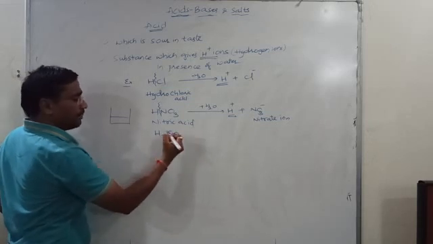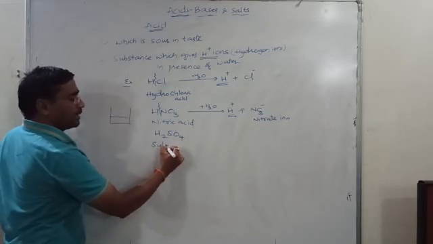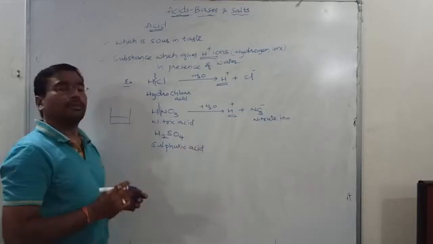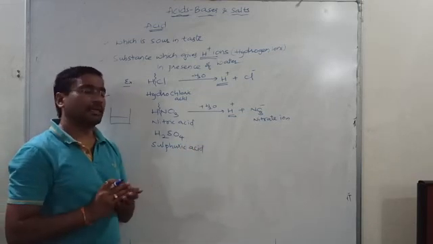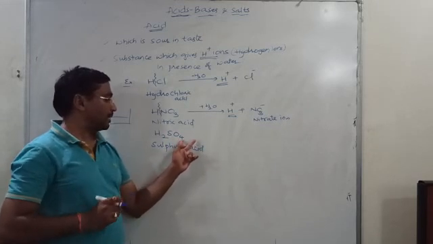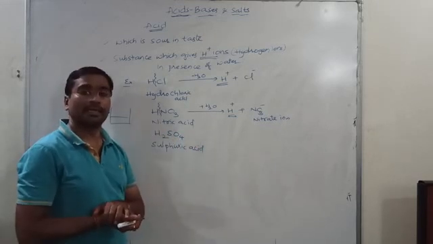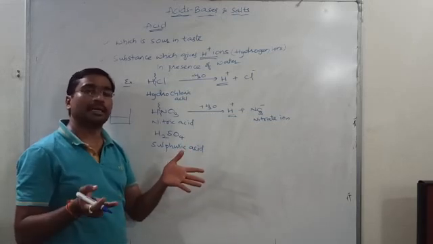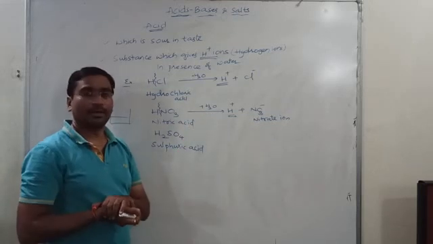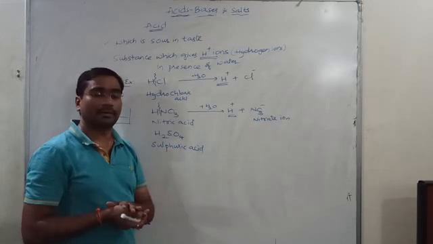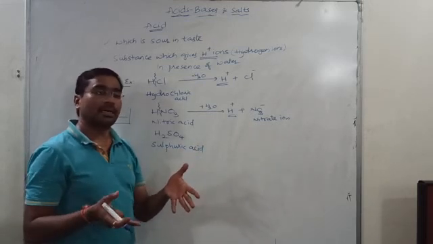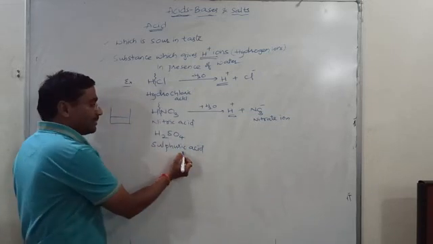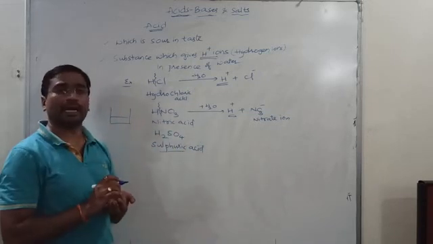I will give one more example to you. H2SO4. The name of H2SO4 is sulfuric acid. This acid is nowadays in every house. Where do we use this acid? This acid is present in the inverter batteries. Everyone is having inverters in their houses nowadays. In the inverters we make use of a battery, and the acid which is present in that battery is called sulfuric acid.